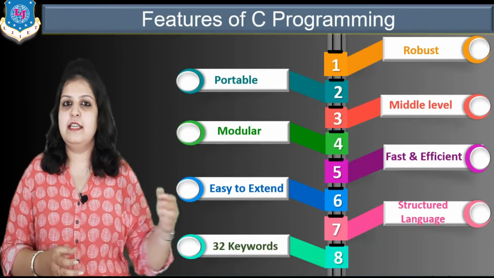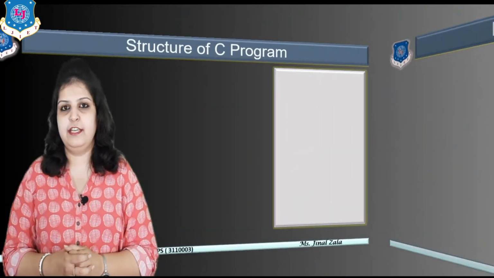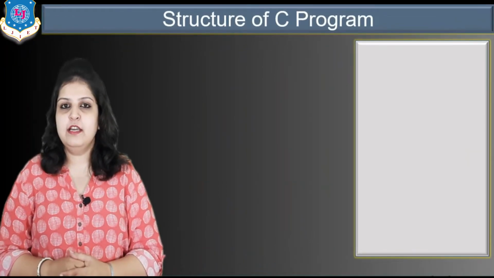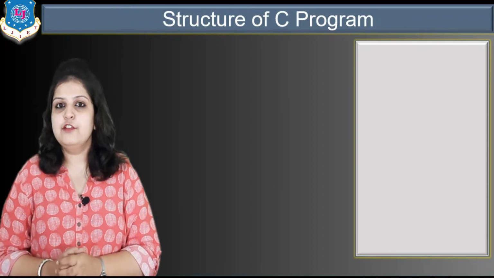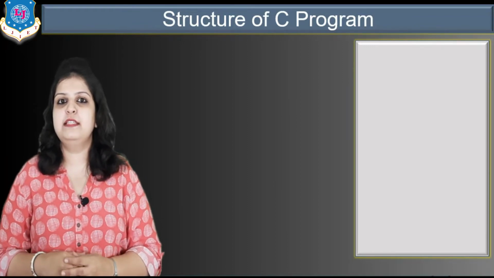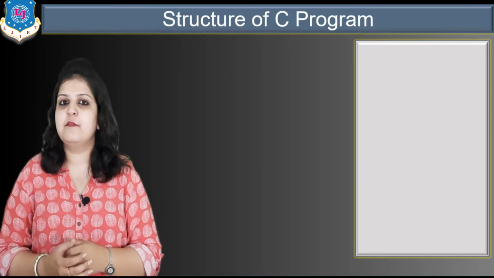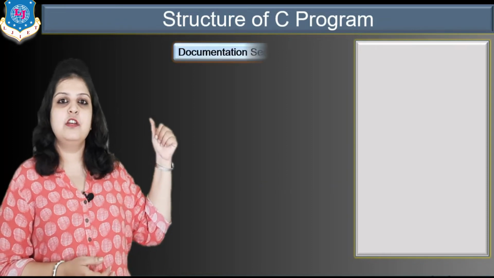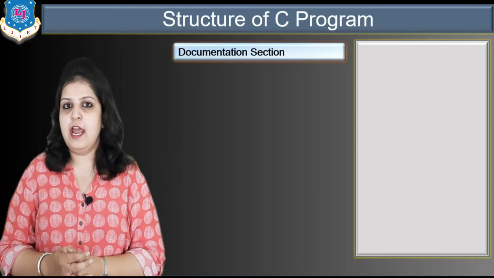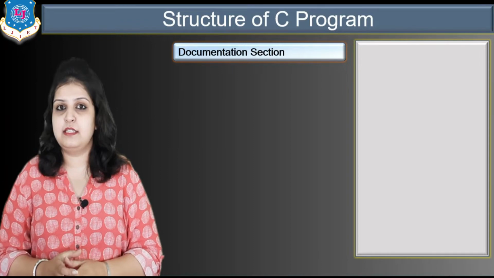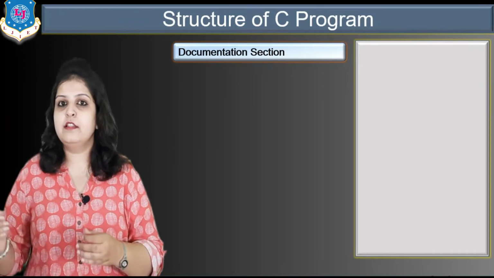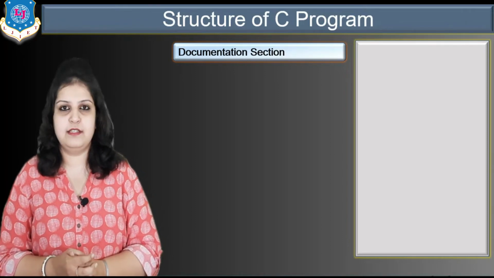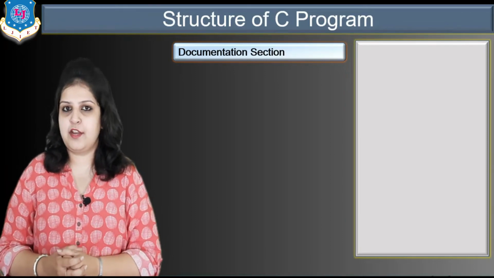So let us see the structure of C programming in detail, and it is very important theory for making a program. Here in this structure some of the sections are mandatory and some are optional. So let us see one by one. The first section is the documentation section, which consists of author details, program name, input, output, all types of details, and it is an optional section.